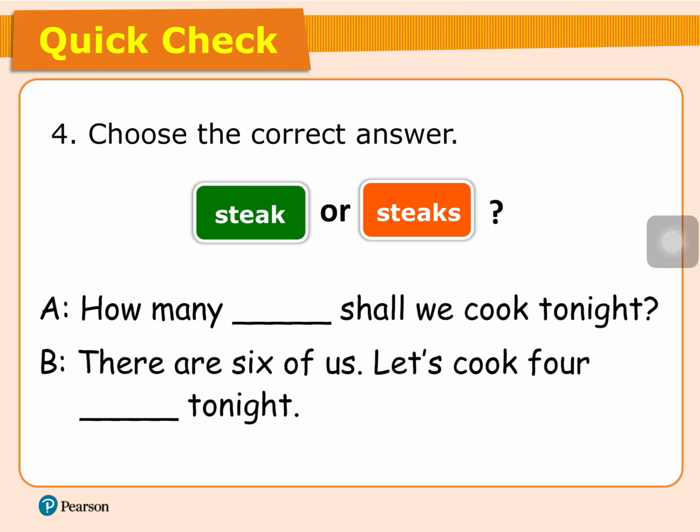How many food shall we cook tonight? Oh, there are 6 of us. Let's cook 4 food tonight. 有媽咪就想問啦，你煮幾多塊牛扒啊？幾多塊喎 I think it's here. Countable. How many steaks shall we cook tonight? 我哋有6個人喎。Let's cook 4 steaks tonight.